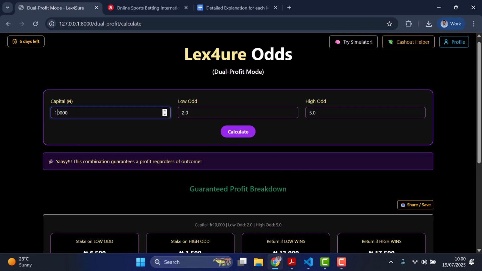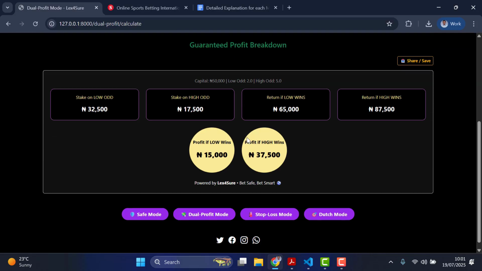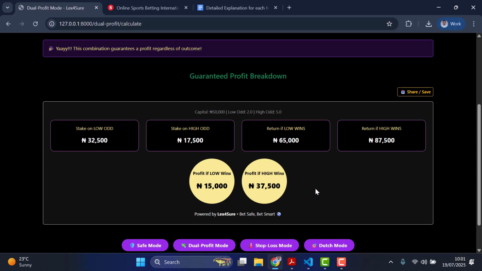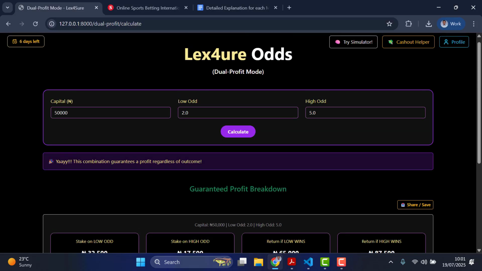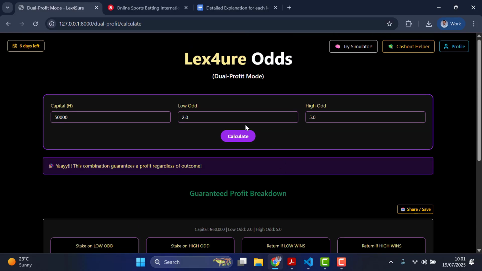Now let's increase this. Let's say I increase it to like 50,000. Calculate. Like I said, the returns will always depend on your capital inputs. So you can see the huge margin gap difference with this. So this is just an example. You can use the other.